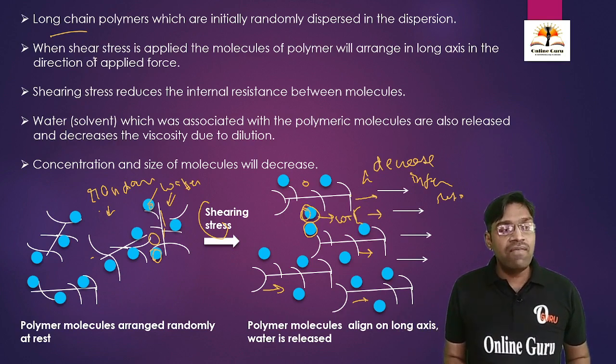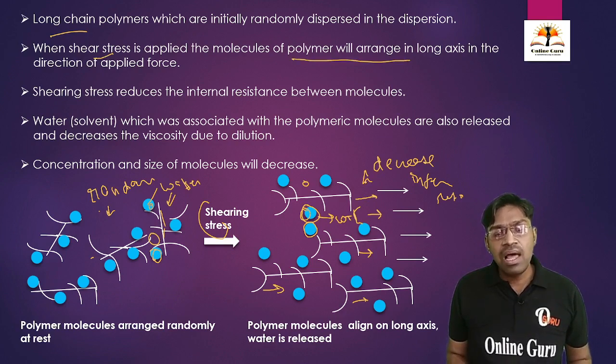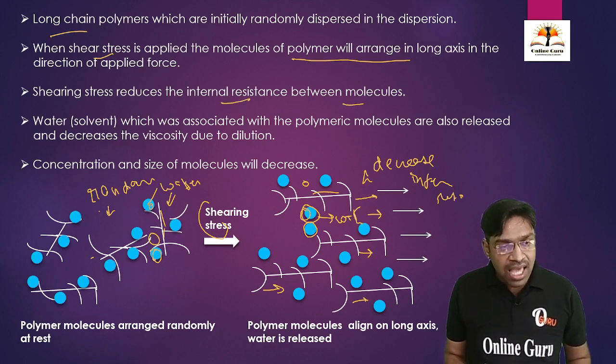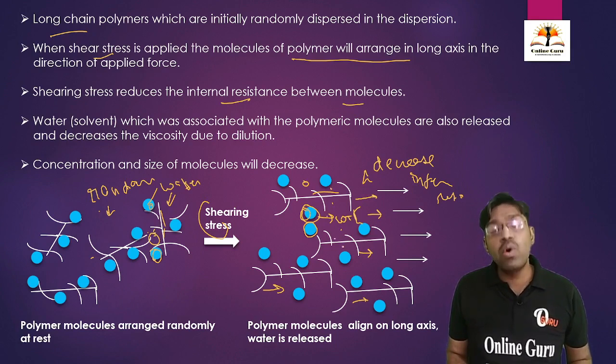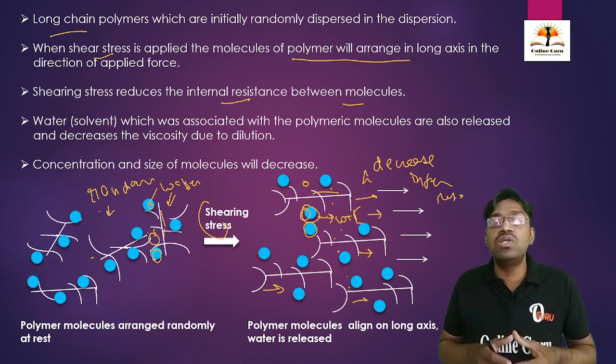See here, when we apply the shearing stress, the molecules align in a long axis. This is a long axis. Then there will be decreased internal resistance between the molecules. See here, there is a resistance here, but here there is no resistance. There is no internal resistance between the molecules. Hence the viscosity of the solution is going to decrease.